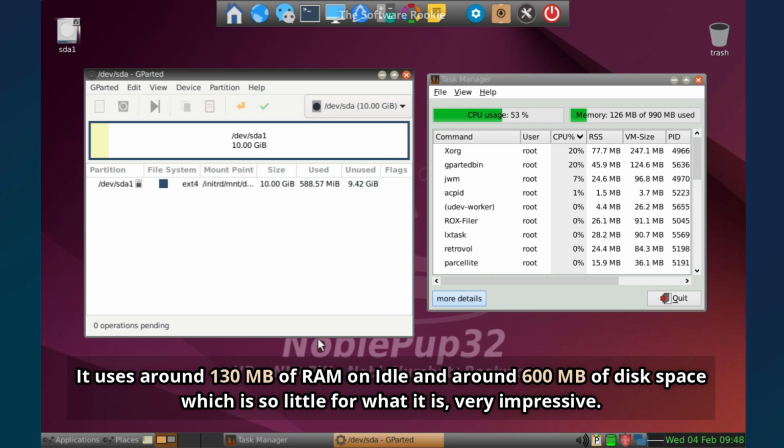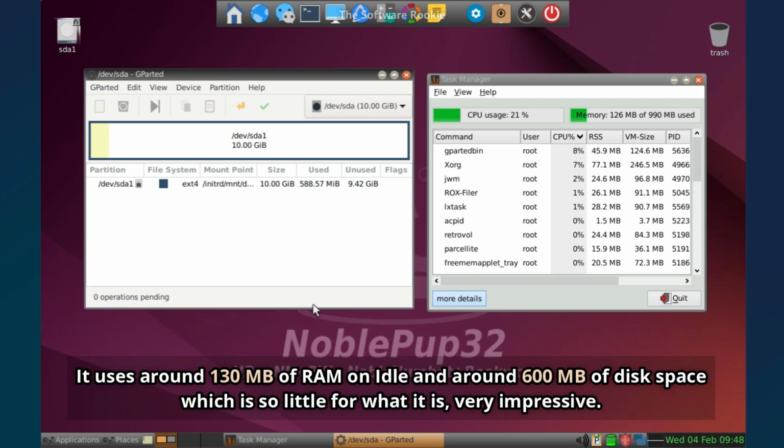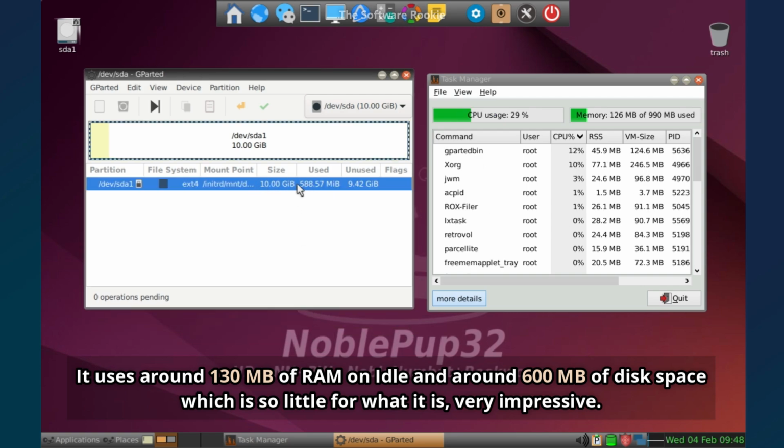It uses around 130 megabytes of RAM on idle and around 600 megabytes of disk space, which is so little for what it is. Very impressive.